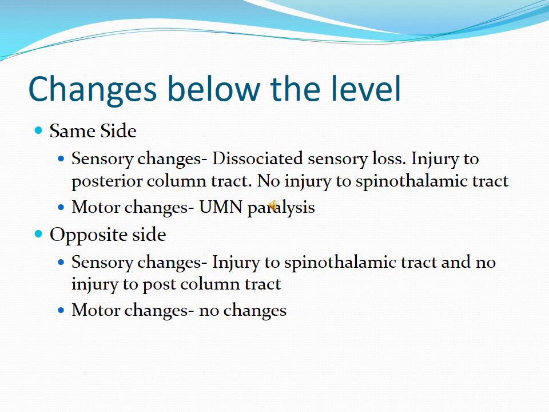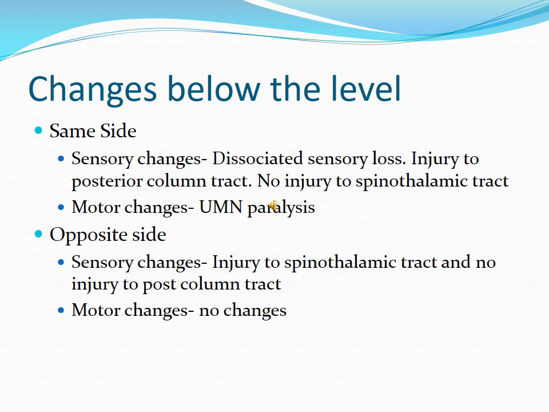Why upper motor neuron? Because the fibers coming from the brain to the anterior horn cell of the spinal cord will be transected, because the injury is occurring higher and we are talking about a lower level. So the fibers which are coming from the cerebral cortex are transected, so they form upper motor neuron type of paralysis, which means there will be spastic paralysis, the tone will be increased, there will be loss of superficial reflexes, but deep reflexes will be exaggerated. Babinski sign will be positive, and there will be rigidity of the limb and no degeneration and wasting of the muscles.